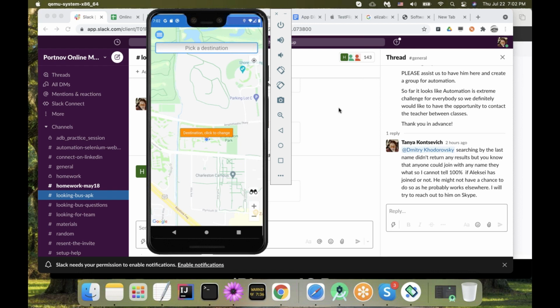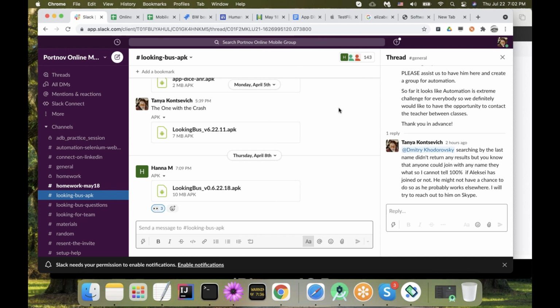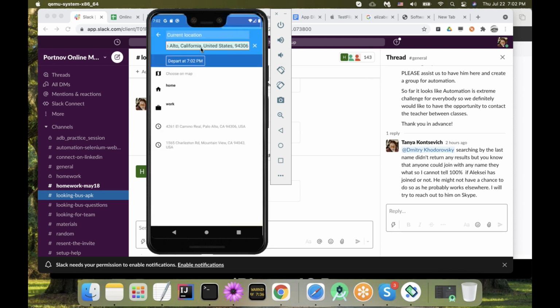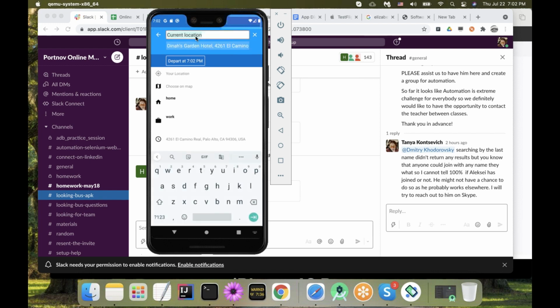does not support every transportation system in this country, as well as if you are not currently in the United States. Apparently LookingBuzz only works in the United States. So does it mean that if you're somewhere outside of the area they support, and I will show you where to find the areas, you will not be able to test? No, it's not true, because it probably will not walk you from your house, but you still can select for current location something within the servable area, as well as your destination within the servable area, and still do some testing.